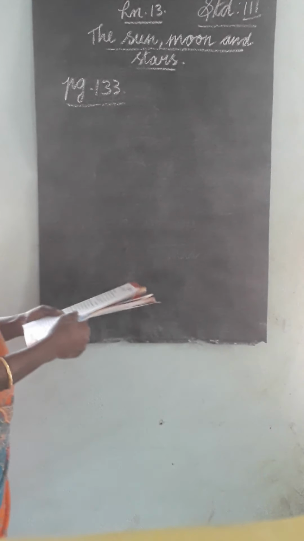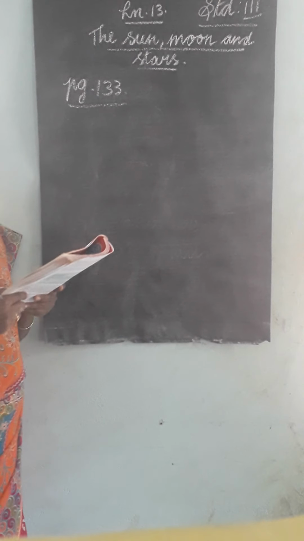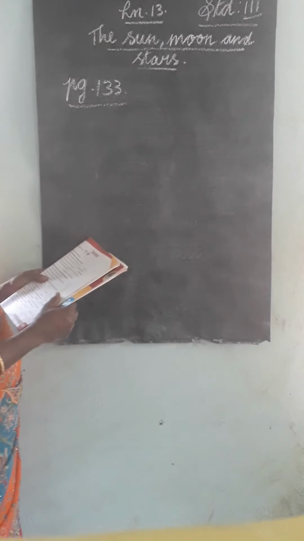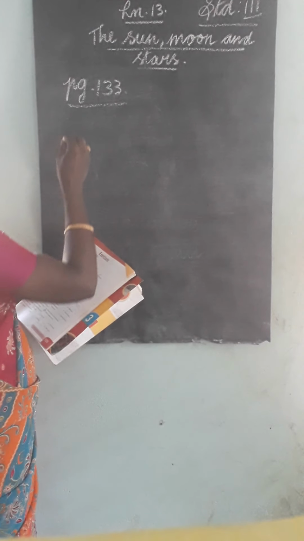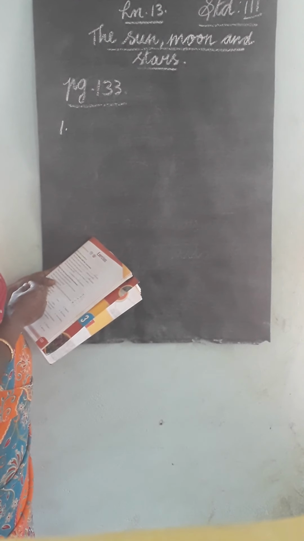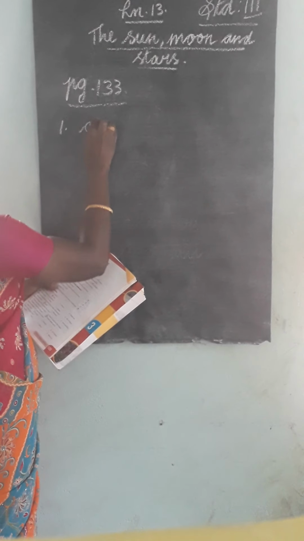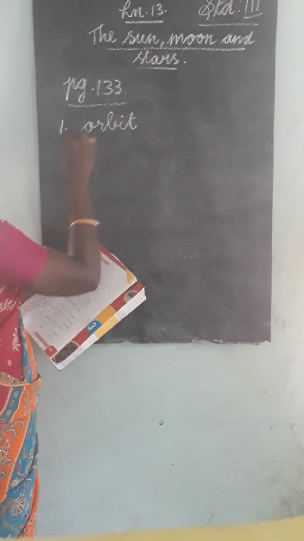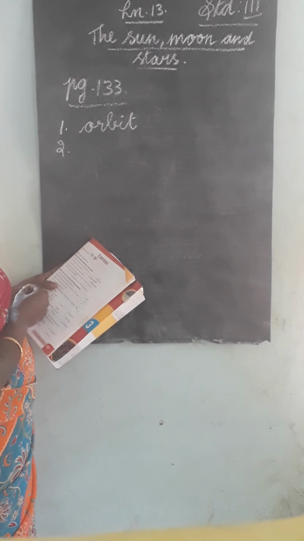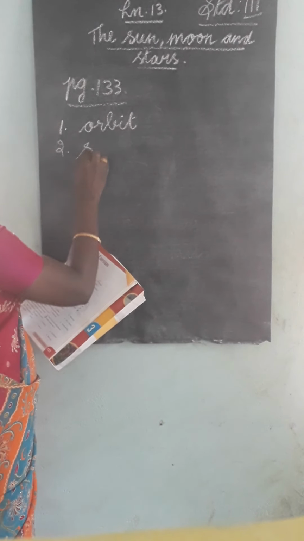Page number 133. Fill in the blanks with the correct word. First one: the earth goes around the sun in its dash, orbit or track. Answer: orbit. Second one: the moon is the earth's dash, telescope or satellite. Answer: satellite.